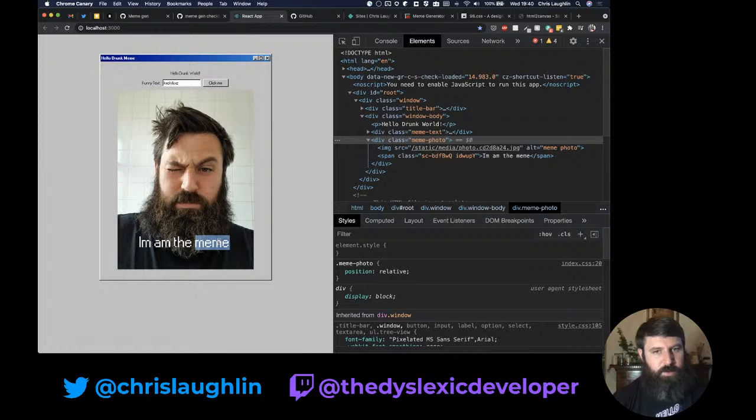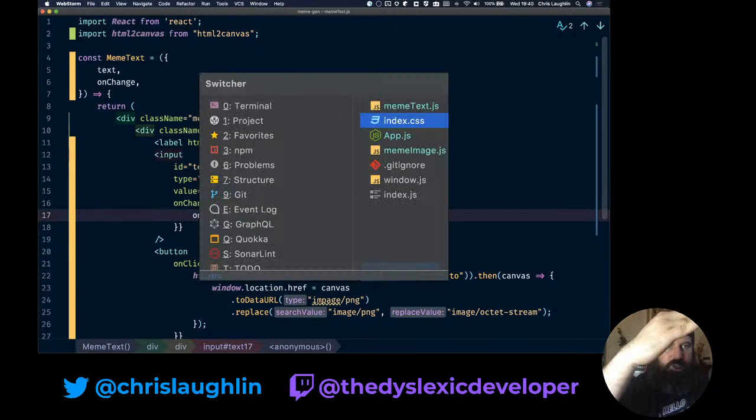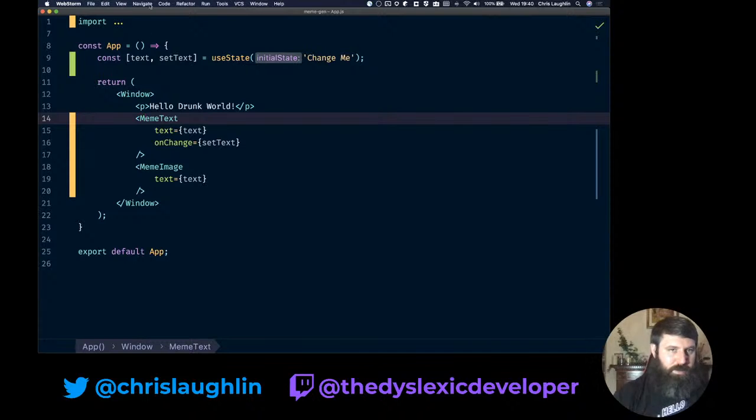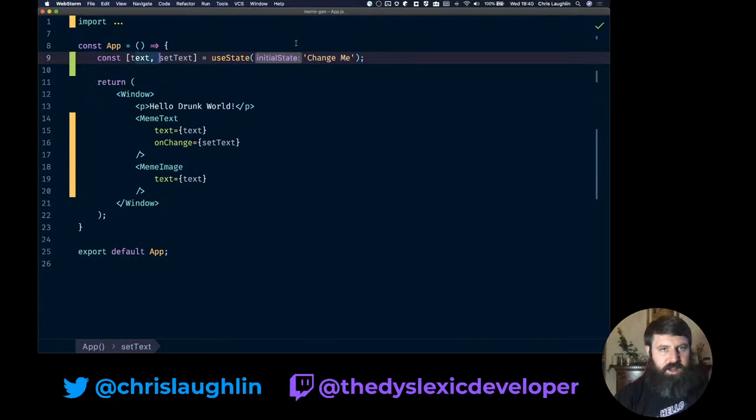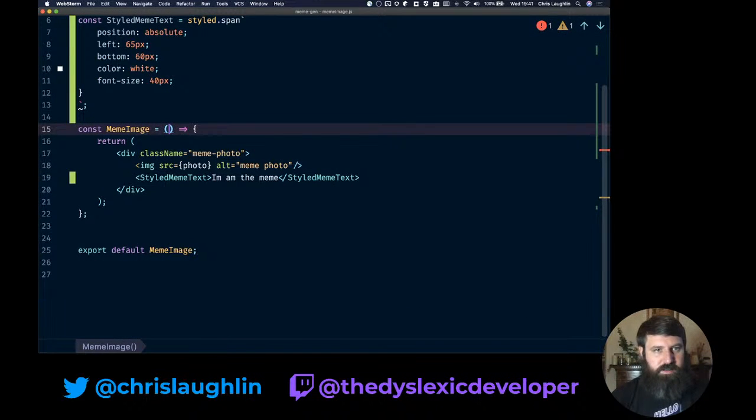So now we need to reflect our changes into the meme. We're passing this up a layer, going up in our chain to app. App sets the text here, so we're keeping track of our text here, and we're passing text to our meme image. So now we need to handle text in our meme image.